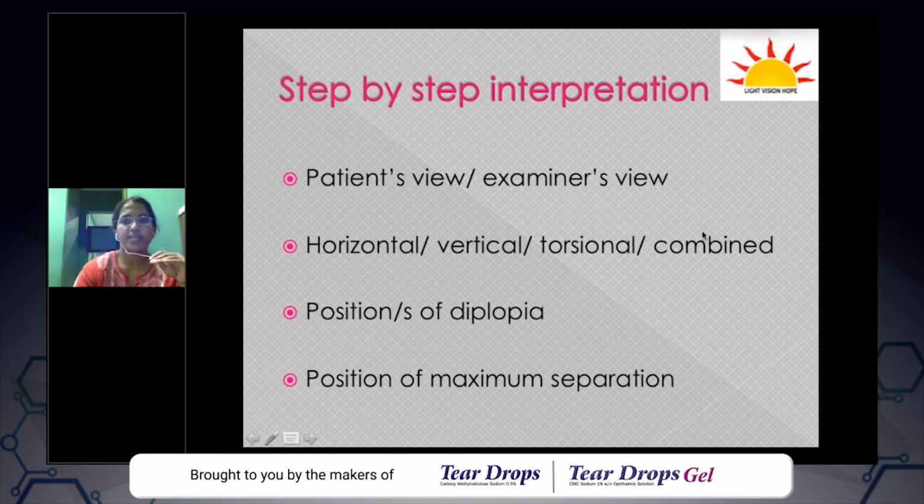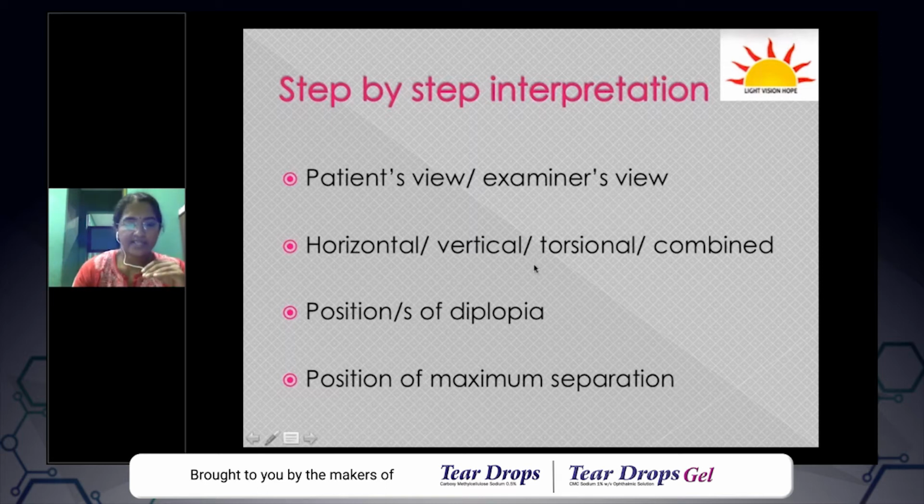Then the next thing would be to understand whether the patient has a horizontal diplopia, vertical diplopia, or a torsional diplopia, or a combined kind of diplopia. As I told, horizontal diplopia we elicit by using a vertical slit, and vertical diplopia by a horizontal slit. Torsional diplopia, actually, you can have a tilt of the images. This will be explained in detail in further slides.